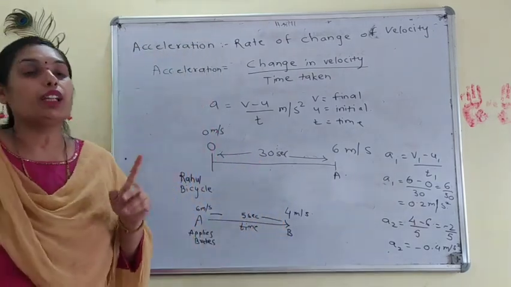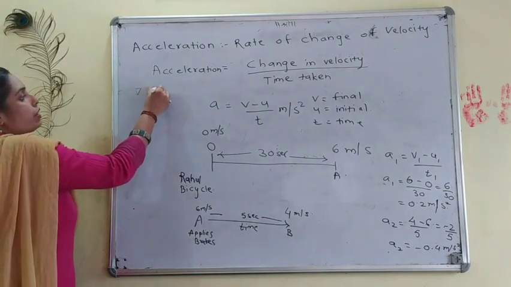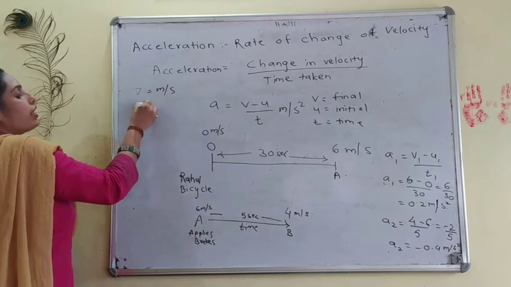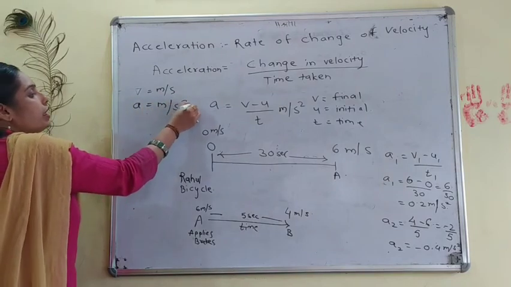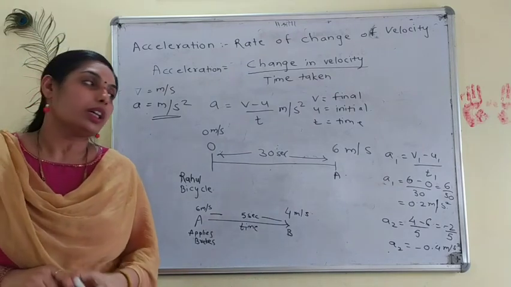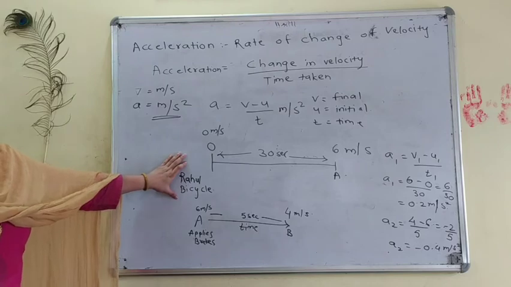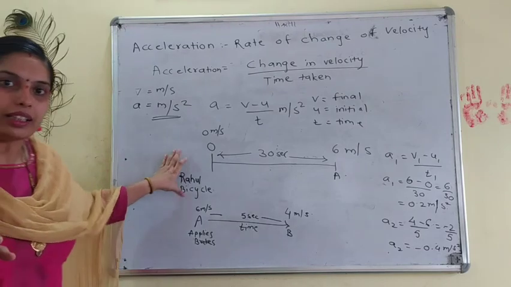Now here we deal with per second square. Velocity was meters per second, whereas acceleration is meters per second square. Always note it down. Now, this is the first case of the example. I hope you would have understood till this.